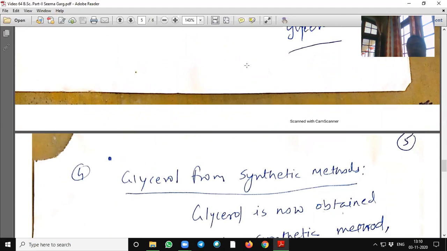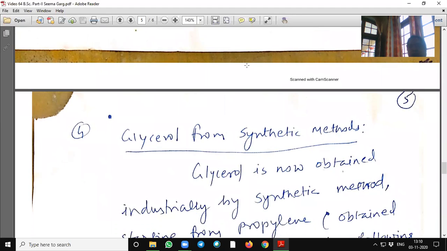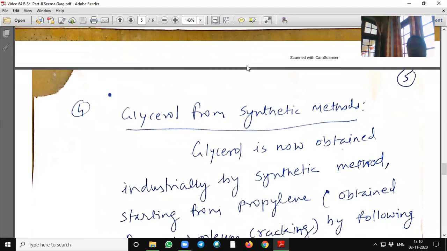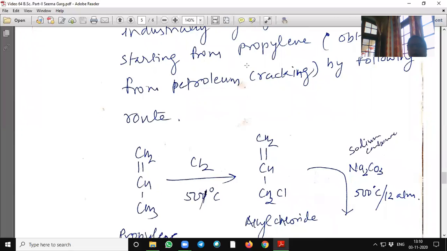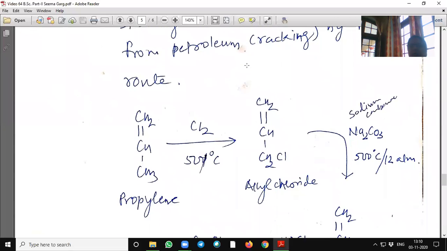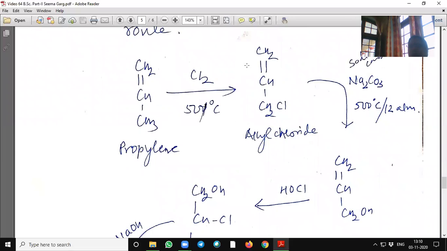Fourth method, glycerol from synthetic methods. Glycerol is now obtained industrially by a synthetic method, starting from propylene obtained from the petroleum industry by cracking. When propylene is chlorinated at 500 degrees centigrade, it gives first allyl chloride, and then it is hydrolyzed with sodium carbonate at 500 degrees centigrade and 12 atmospheric pressure.